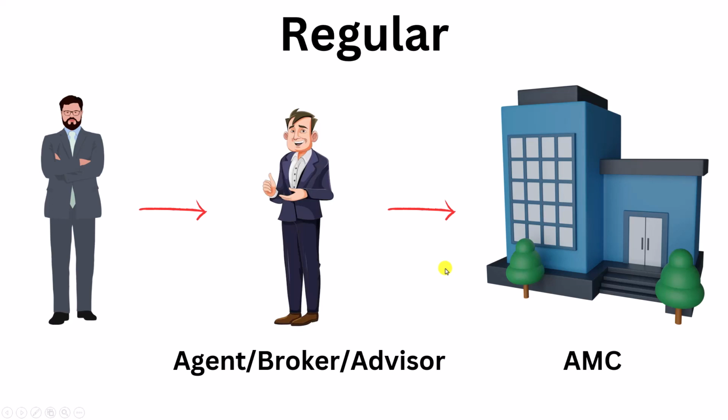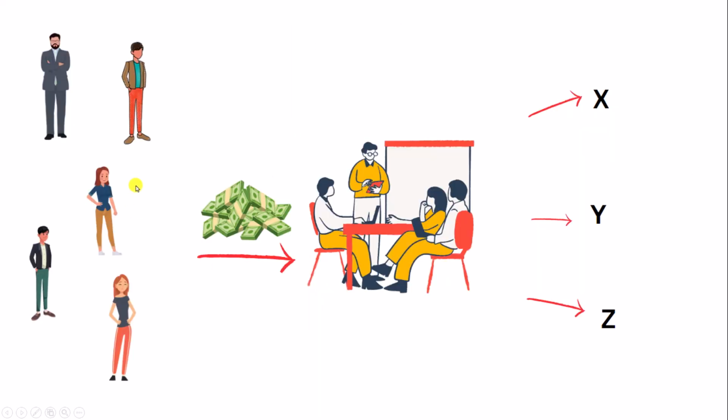Now, you know that the asset management companies collect money from people and invest it in various assets. Correct? The asset management company has a team for a mutual fund. There will be a fund manager and people working under him. Those people will be researching as to where to invest the people's money and how much to invest where.